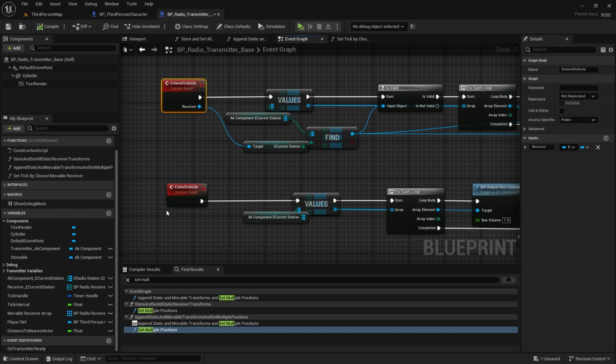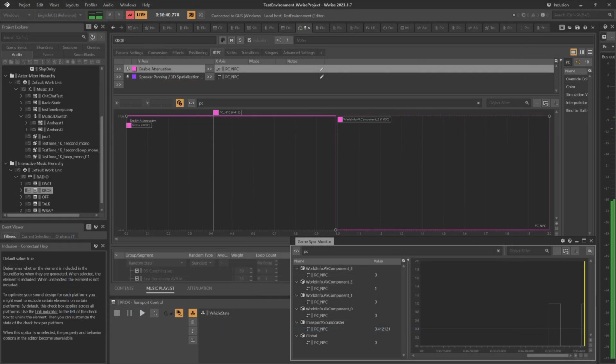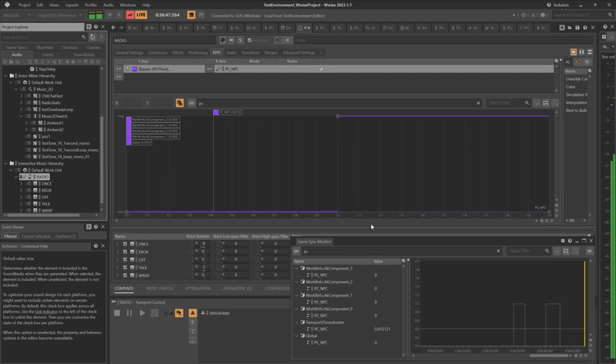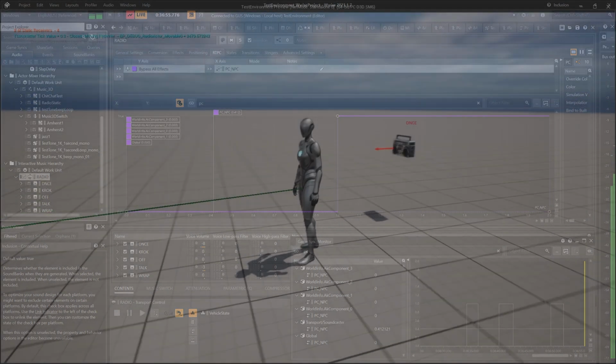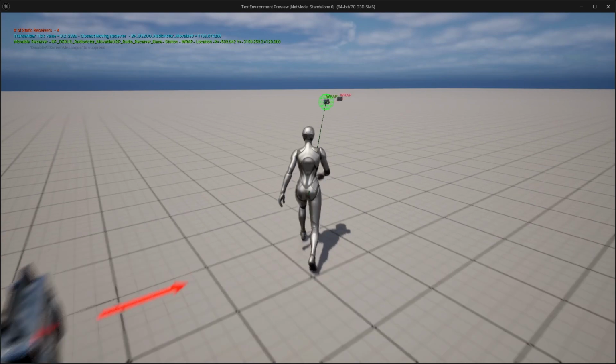And I can fire events for entering and exiting a vehicle, or emulating that anyway, which do a few things. The enter event sets an RTPC, which removes any attenuation and any effects on that AK component, as well as 2D-ifying the source. It sets bus volumes for all the other stations to 0 as well. Exiting a vehicle resets all components back to their original values. Let's take a spin.